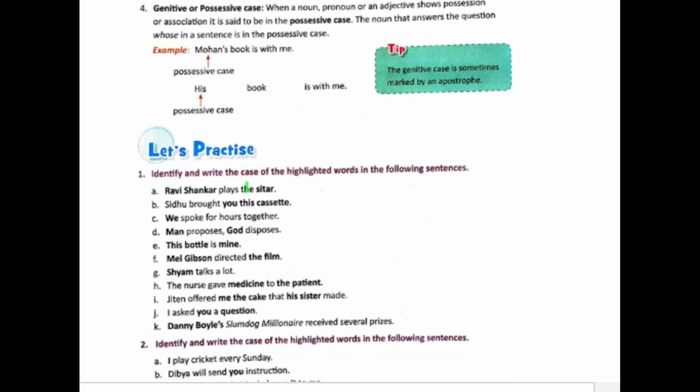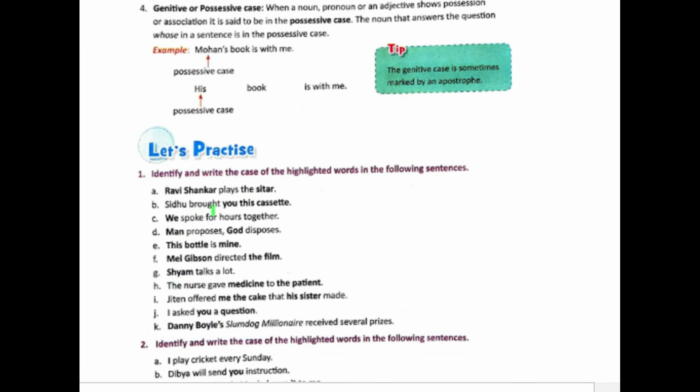On the basis of what I learned here, you need to try doing this exercise. Try writing the case. Let me do one or two for you so that you can understand better. See, Ravi Shankar plays the sitar. Ravi Shankar is highlighted and sitar is highlighted. Both are nouns. Since Ravi Shankar is in the place of the subject, we can say that Ravi Shankar is in the subjective case, and sitar is the direct object. So I'll say that this is in the objective case or accusative case.